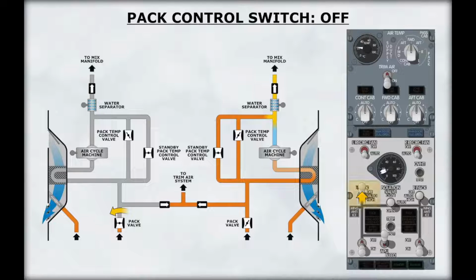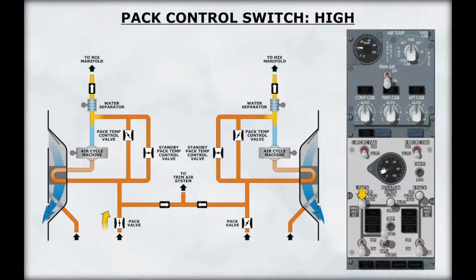Click on the left pack switch to place it in the high position. Positioning a pack switch to high causes the pack valve to increase pack output to a high flow rate.